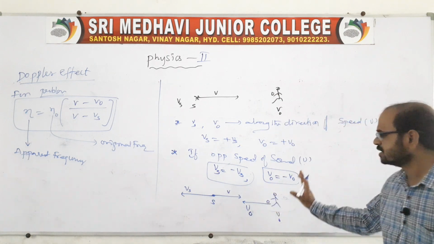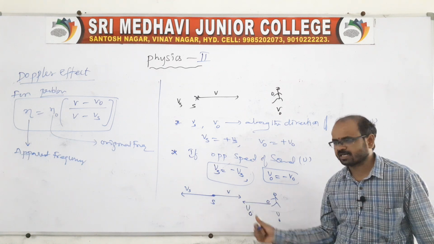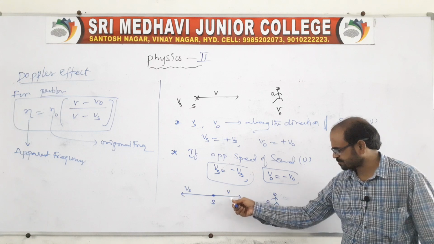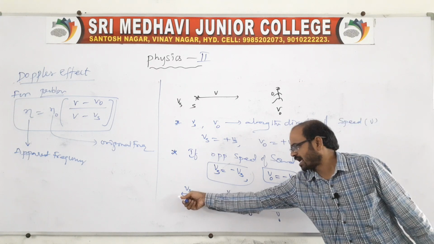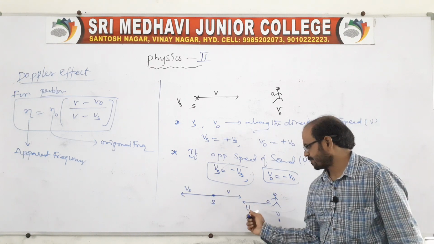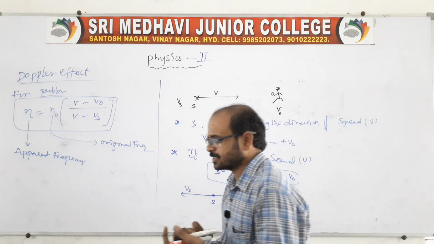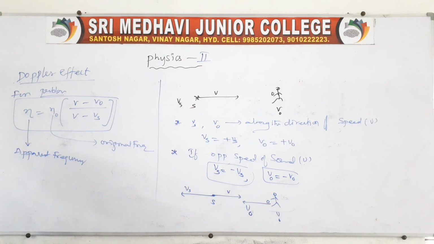In this situation we have to take the negative values.